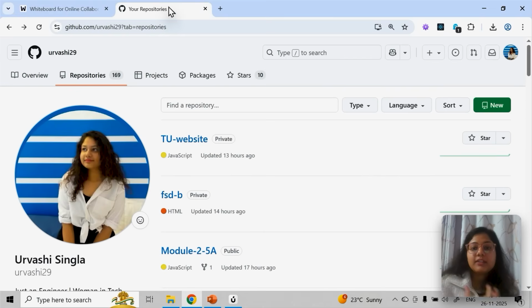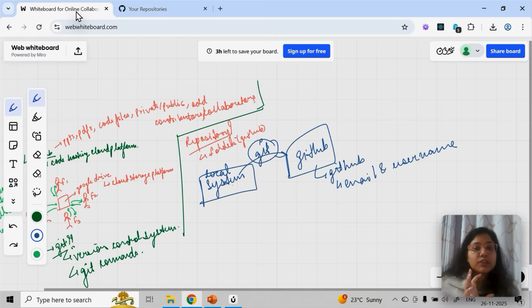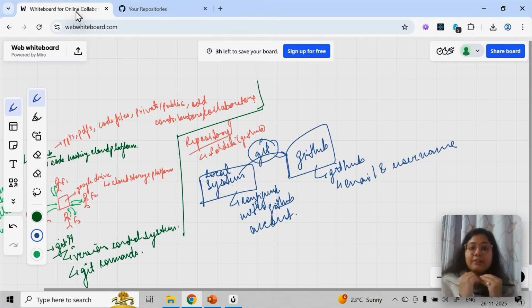Now you can see there are millions of users of GitHub. Millions of people are using GitHub. So your laptop or your local system should be configured with your GitHub account. Otherwise, just think about it, how will it know which GitHub account I need to push this code to? In simple words, GitHub is a cloud. I can log into GitHub with someone else's account on someone else's laptop as well, or someone else can log into GitHub on my laptop.